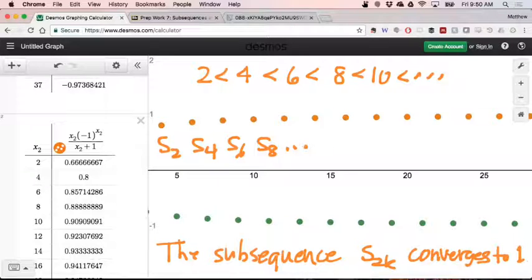If we wanted to prove that, all we would really need to do is write out the expression for S sub 2k. If Sn was n times minus 1 to the n over n plus 1, then just substituting 2k in place of n should give us a nice expression for the 2kth term in this sequence.